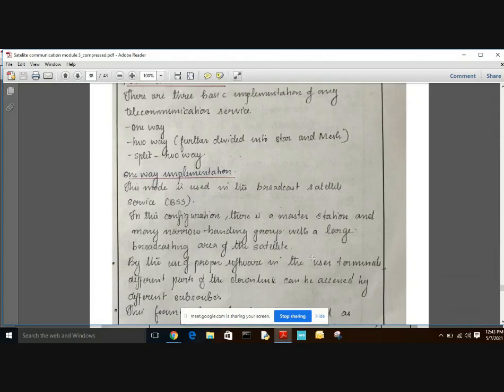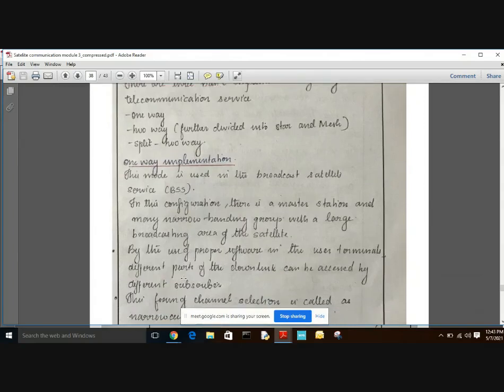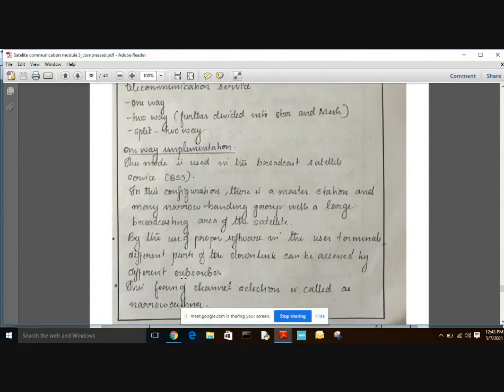By using proper software in the user terminal, different parts of the downlink sent by the satellite can be accessed by different subscribers. So there is only transmission in this one-way implementation and there is no reception.